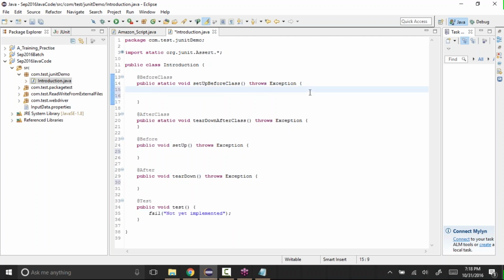Let's create it and see. In @BeforeClass, I'll just write some code here. Let's say System.out.println.